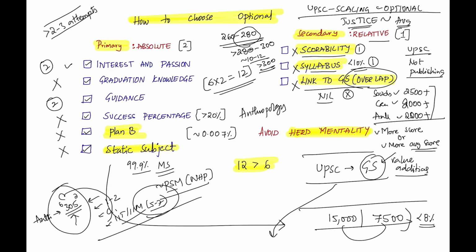Now please avoid herd mentality. If you go to a coaching institute, because they don't offer medical science, they don't have a faculty to do that. When a doctor comes to their coaching institute, in the initial part of their preparation, you are like a chocolate to them. You are like a jackpot. They think that you're going to score well, you will be in the list. So they want you to stay associated with their institute, and 9 out of 10 institutes have an anthropology or a sociology faculty. What they'll do is they will brainwash you to choose something else, saying that there is no one to teach you medical science, there is no guidance, the syllabus is huge, and people don't score well, there are no toppers from medical science.